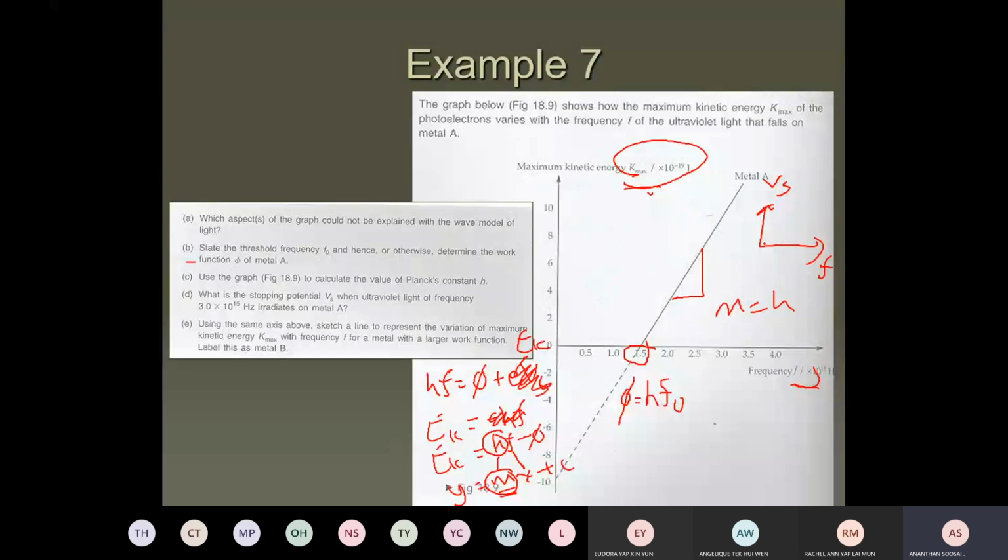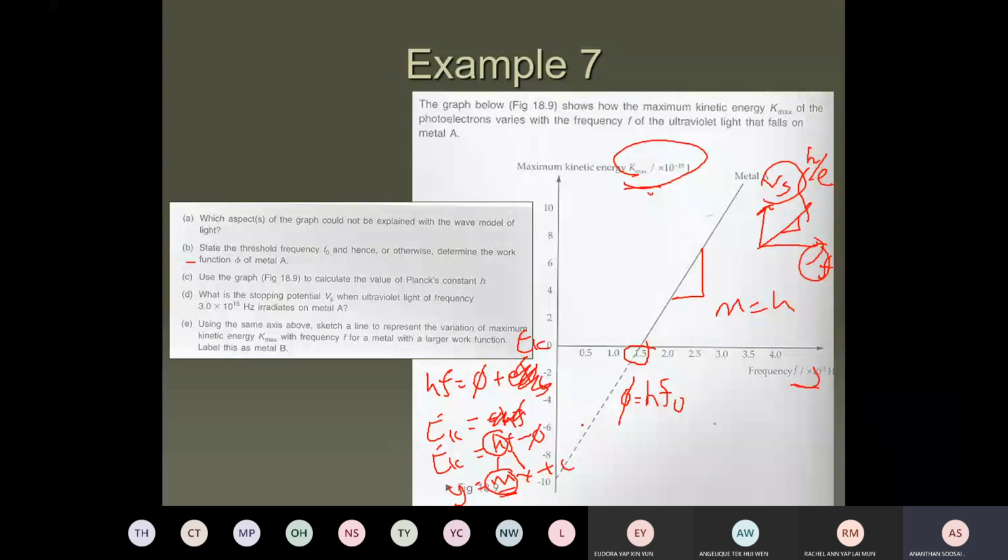If it's stopping potential versus frequency, your gradient is what? h over e. So be careful. The graph can be changed. There are 2 or 3 types of graph. They keep on changing the y-axis. These are 2 common ones. They can go for wavelength also sometimes. They can put c over lambda. They can plot 1 over lambda versus maybe stopping potential. Stopping potential versus 1 over lambda. So use your linear law to compare them.